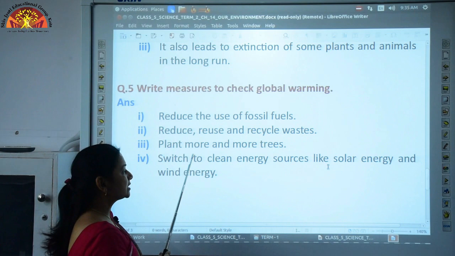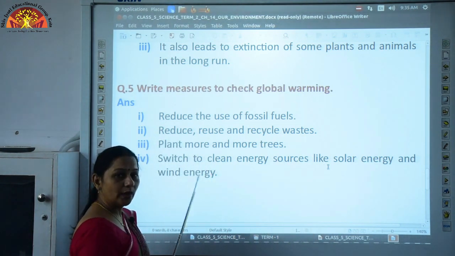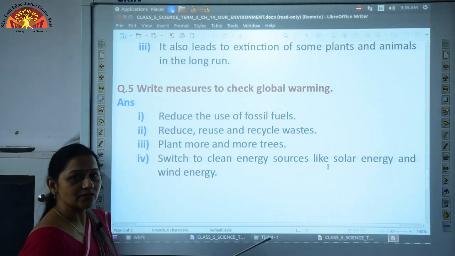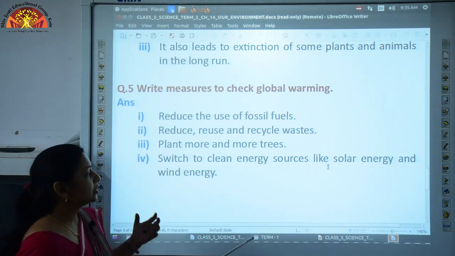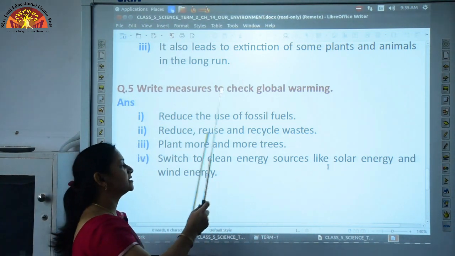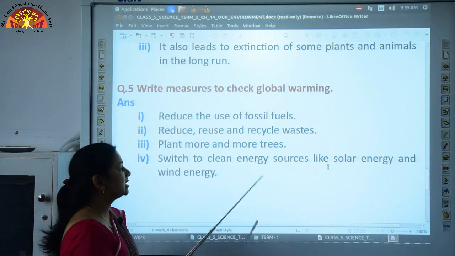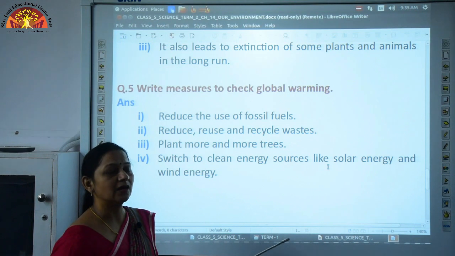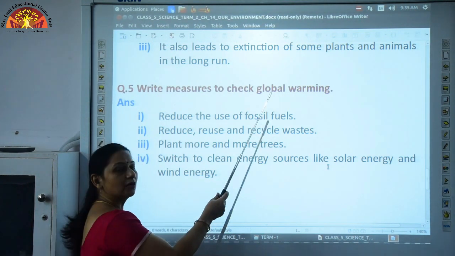Then we can switch to clean energy sources like solar energy and wind energy. These sources are called clean energy sources because they do not cause any pollution. So, if we use solar energy and wind energy instead of energy obtained from fossil fuels, we can reduce the concentration of greenhouse gases, and that will check our global warming.